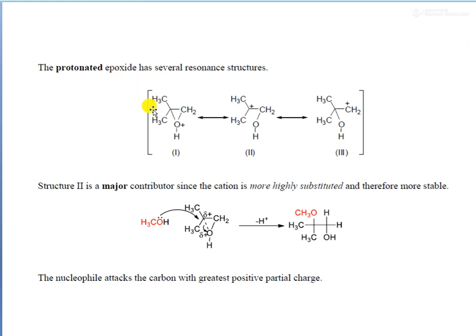So let us see the carbocation formation here. The protonated epoxide has several resonance structures. You can see the first resonance structure. In this, the proton from the acid has attached to the oxygen atom, and in the second structure what happens is that the CO bond breaks, and this creates a carbocation here.